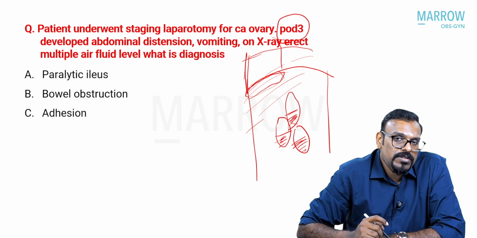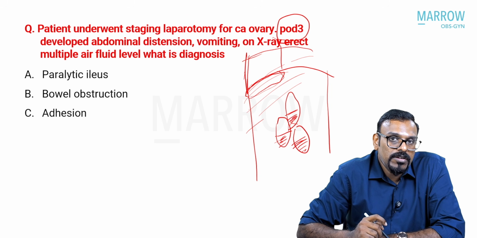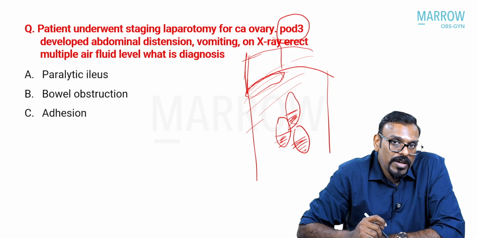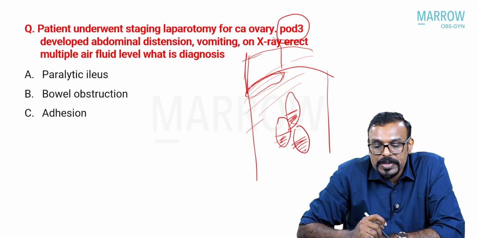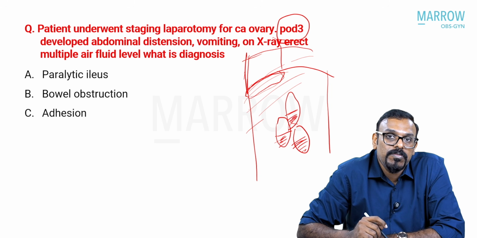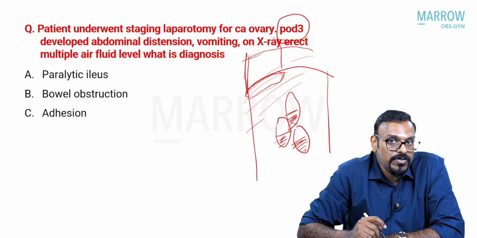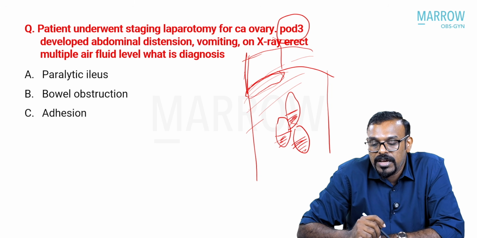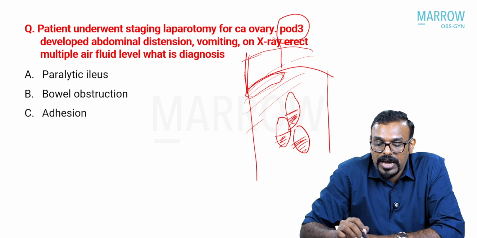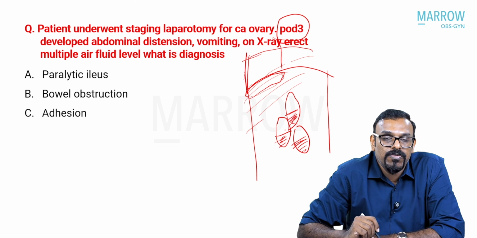Usually after post-surgery, especially in open abdominal surgery, you might have some amount of air under the diaphragm, but if there is a significant amount of air under the diaphragm, you might have to think about any perforation of the viscus. But here, instead of air under the diaphragm, you are getting multiple air fluid levels.